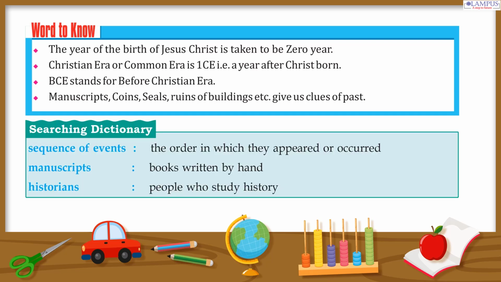Searching dictionary. Sequence of events: the order in which they appeared or occurred. Manuscripts: books written by hand. Historians: people who study history.